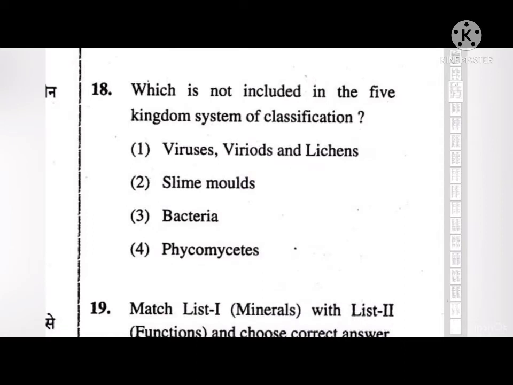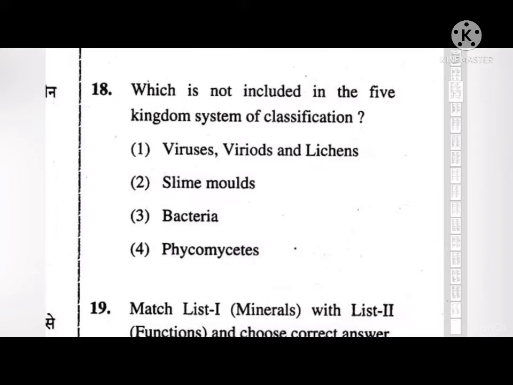Which is not included in the five kingdom system of classification? Okay, so the options are viruses, viroids, and lichens. Option number 2, slime molds. Option number 3, bacteria. And option number 4, phycomycetes. So the correct answer to this is option number 1, that is viruses, viroids, and lichens.